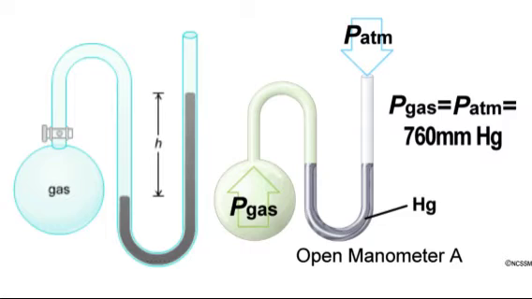As it is released, it pushes the liquid, which is sometimes water or mercury, it pushes it down, hence causing a rise in the liquid on the other side of the tube. The other side of the tube is the calibrated part, and that's where the pressure of the gas is measured.